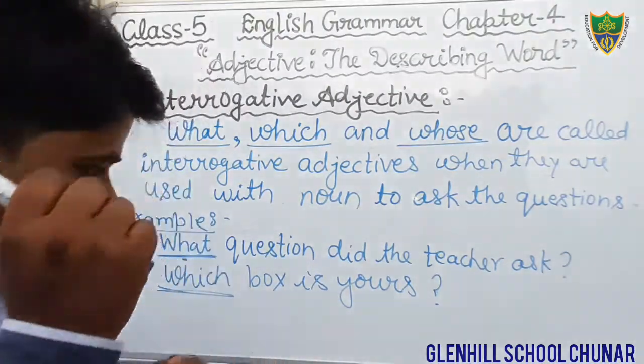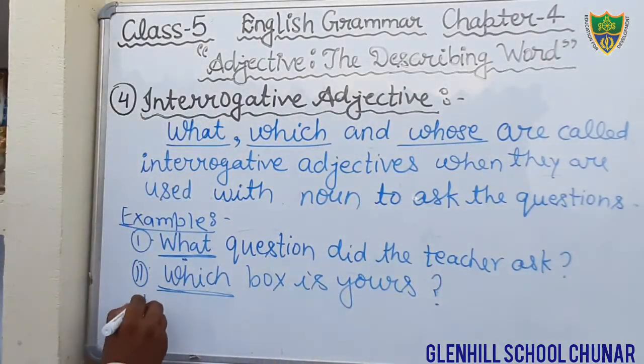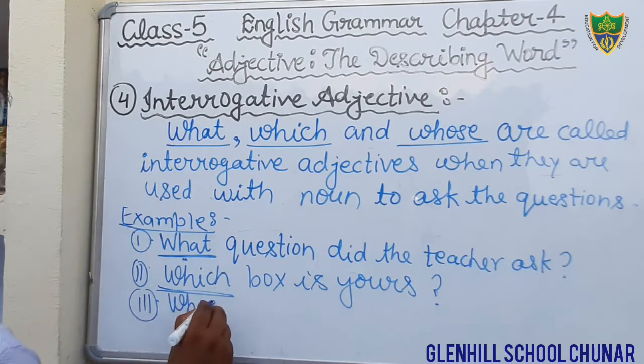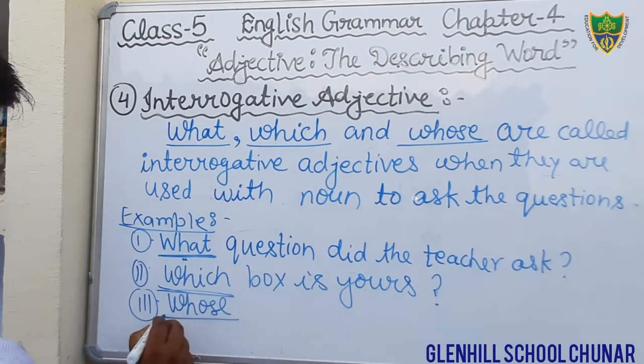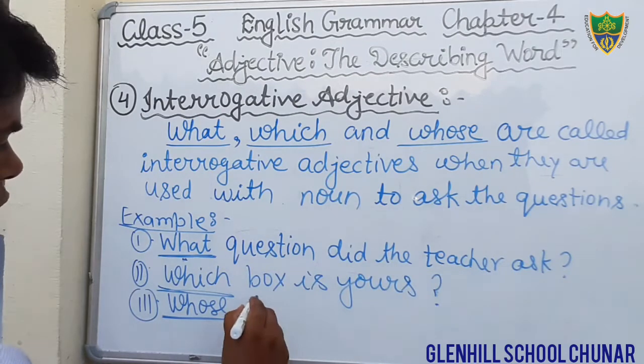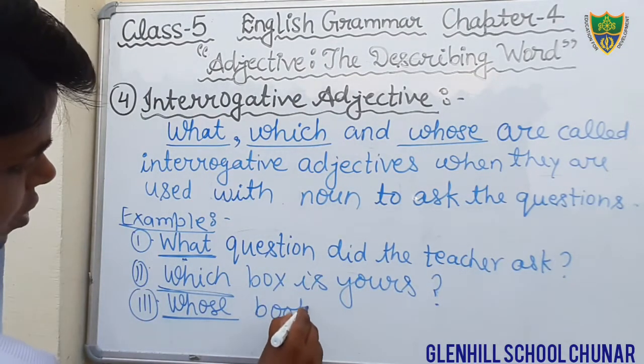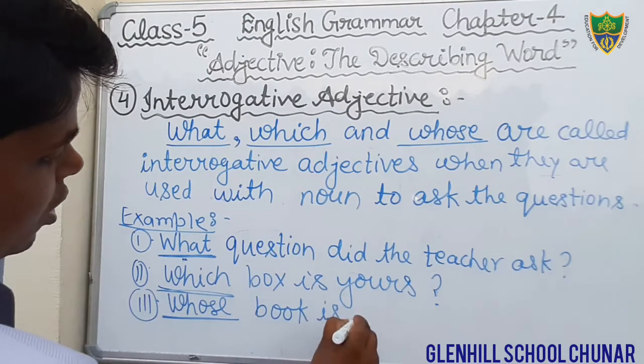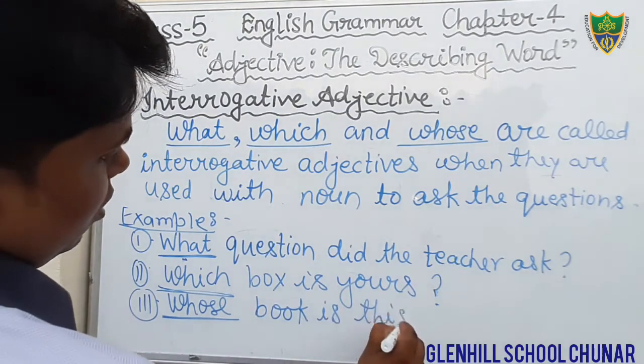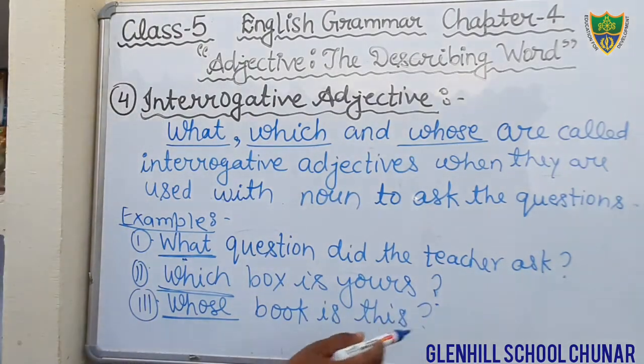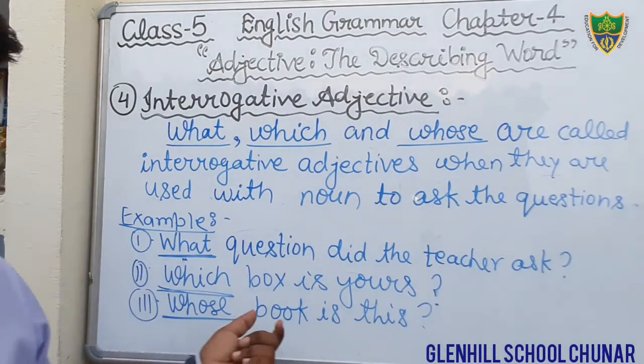One more example, just see, using whose. Whose book is this? This is the question. Here, whose book is this?